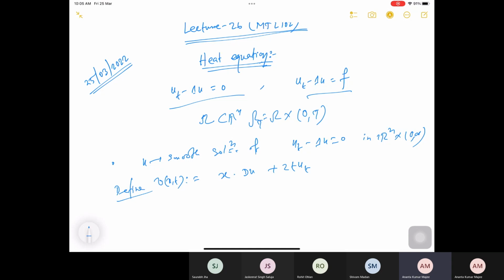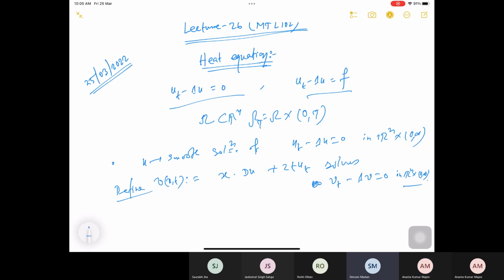So v of x,t, with 2t times u_t, again solves the heat equation: v_t minus Laplacian of v is equal to 0 in R^n cross (0, infinity). It is because u is a smooth solution.